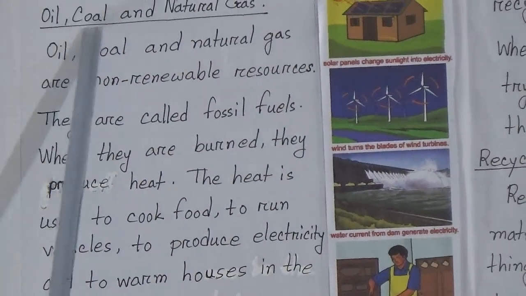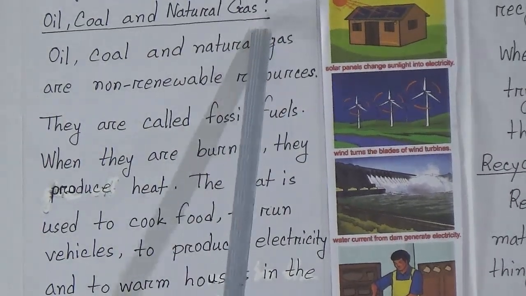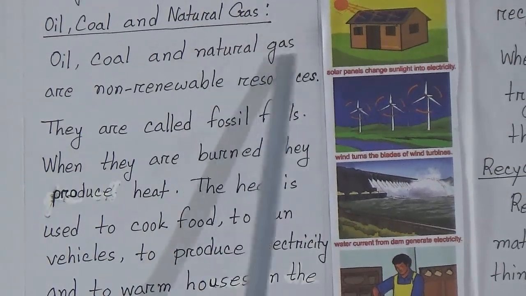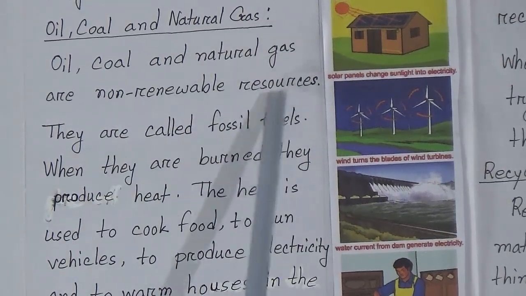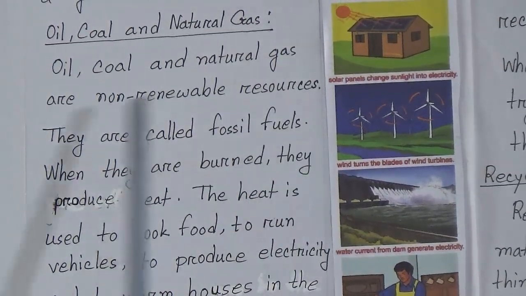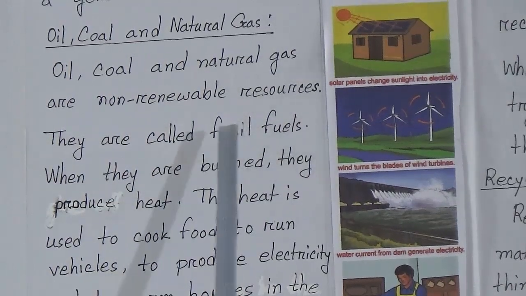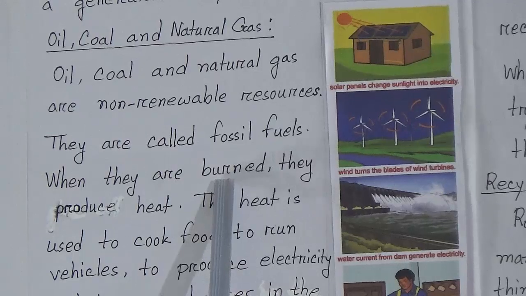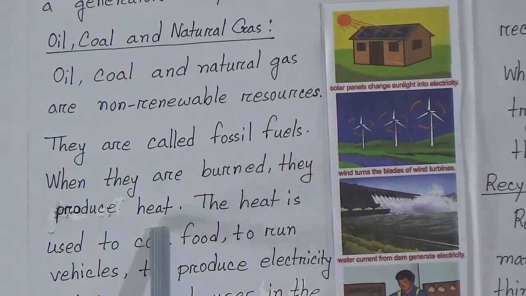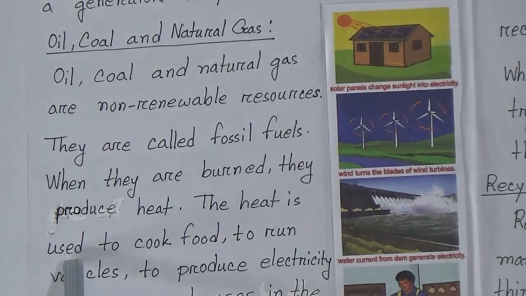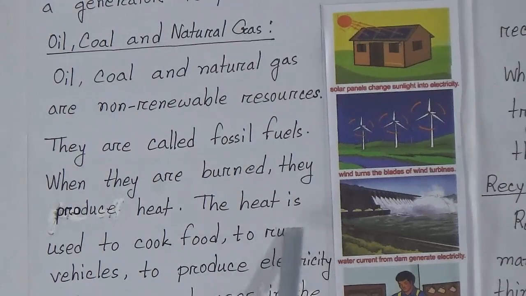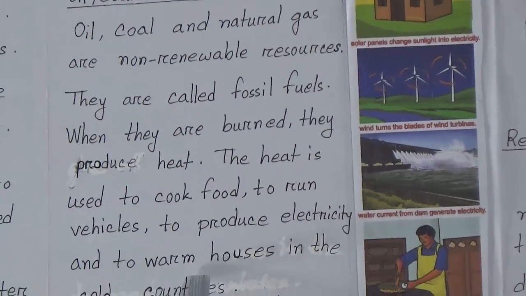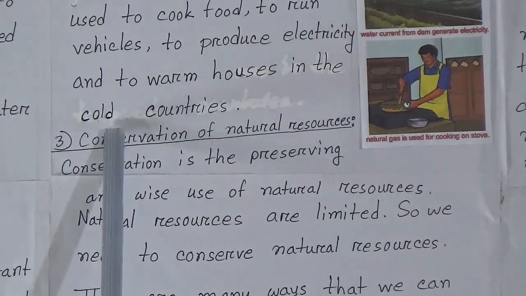Now oil, coal and natural gas. Oil, coal and natural gas are non-renewable resources. They are called fossil fuels. When they are burned, they produce heat. The heat is used to cook food, to run vehicles, to produce electricity and to warm houses in the whole countries.